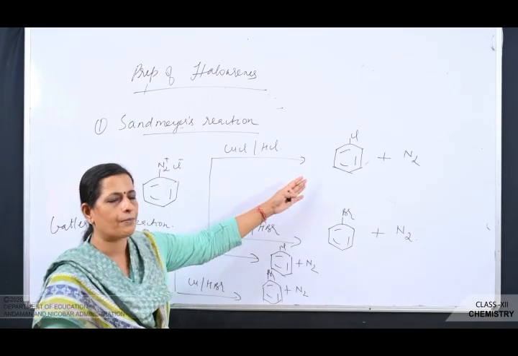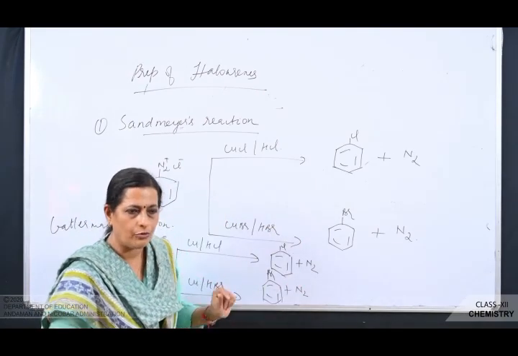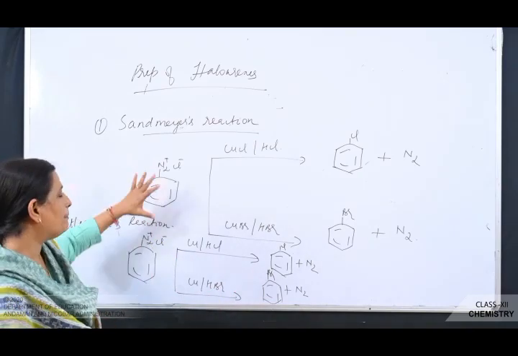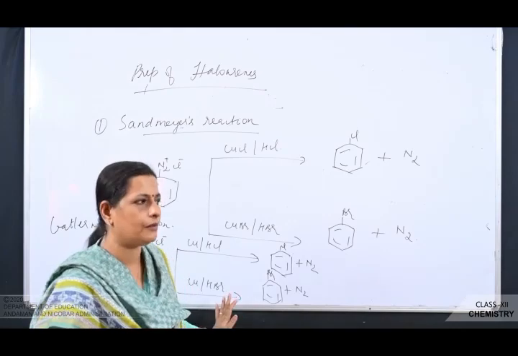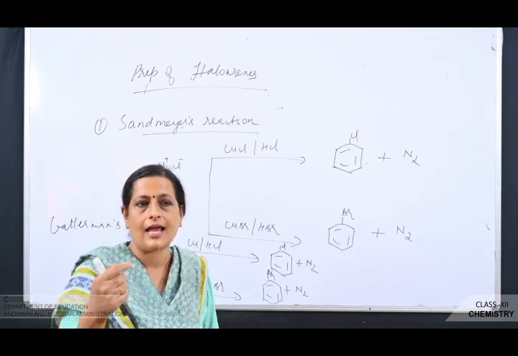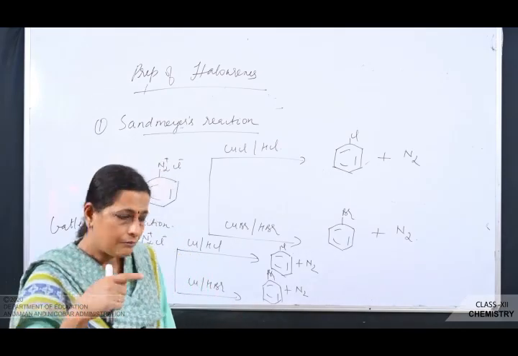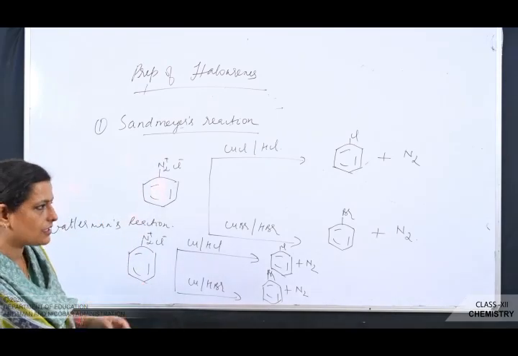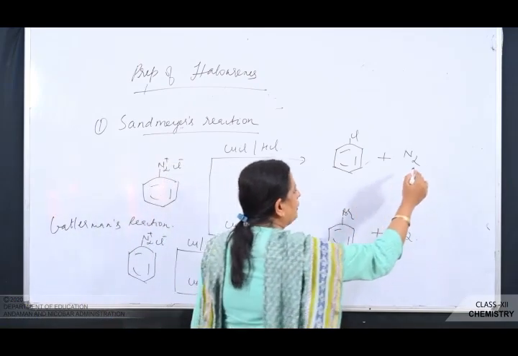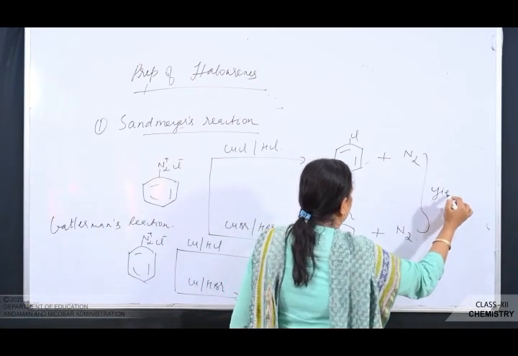Both are used for the preparation of chlorobenzene and bromobenzene. Now when you compare these two reactions, Sandmeyer's reaction is a better reaction than Gattermann's reaction. Even though in Sandmeyer's reaction the temperature required is high, it is still better. Why? Because the yield of the product is more.